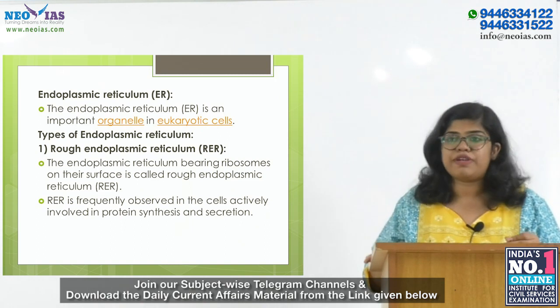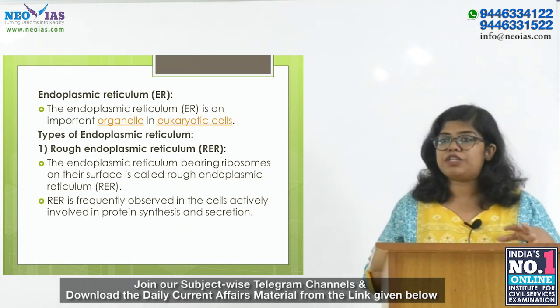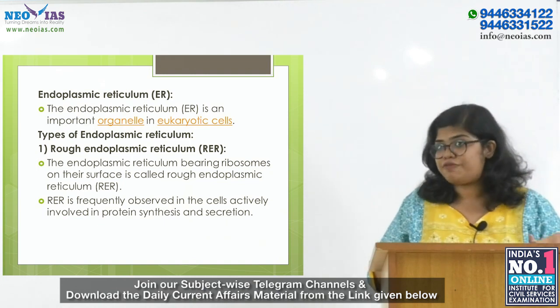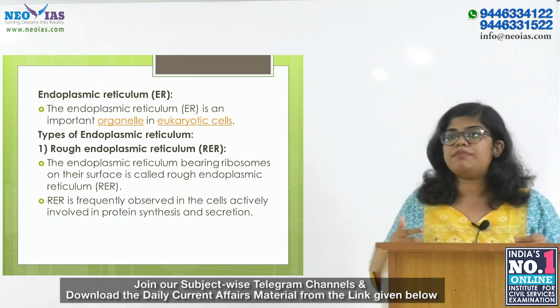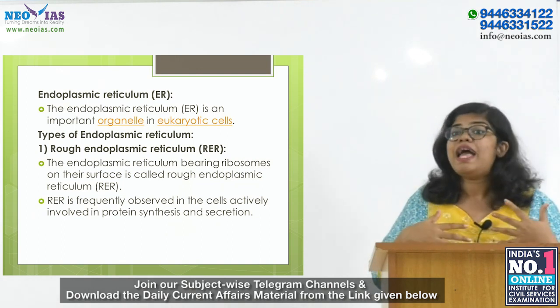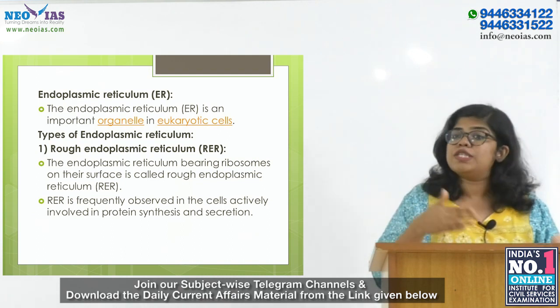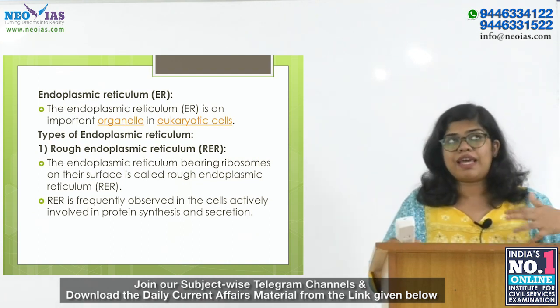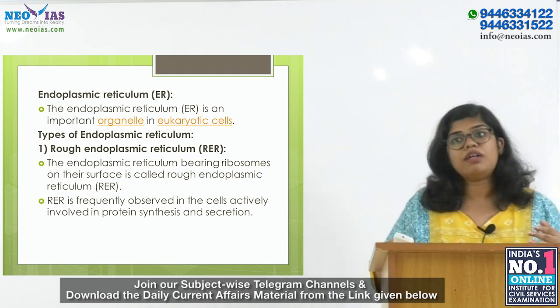And there are two types of endoplasmic reticulum, rough and smooth. The rough endoplasmic reticulum bears ribosomes at its surface. That is why it is called rough. This rough endoplasmic reticulum is frequently observed in cells actively involved in protein synthesis, because ribosomes are geared towards protein synthesis and secretion. So they are extensive and they are continuous with the outer membrane of the nucleus.